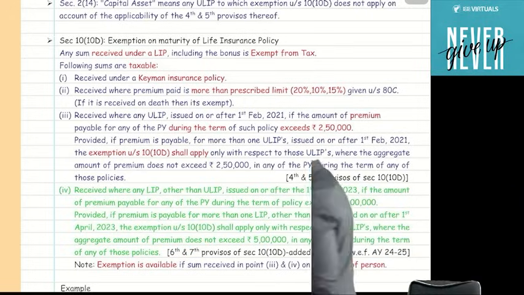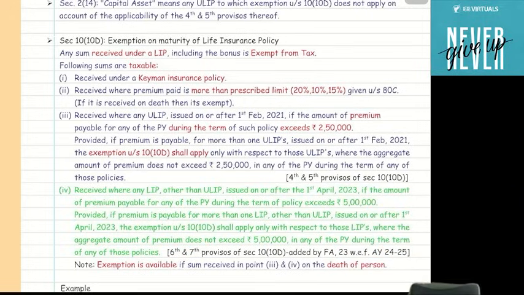Suppose today I took one ULIP only and premium is 3 lakh in a year. Is it taxable or exempt? Maturity will be taxable. Suppose today I took 5 ULIPs and premium is 1 lakh, 1 lakh, 1 lakh, 1 lakh, 1 lakh.